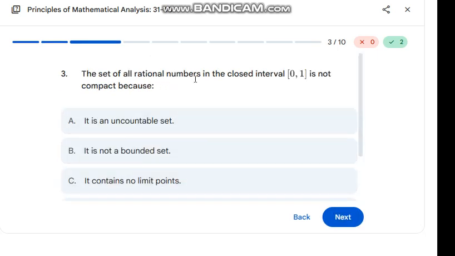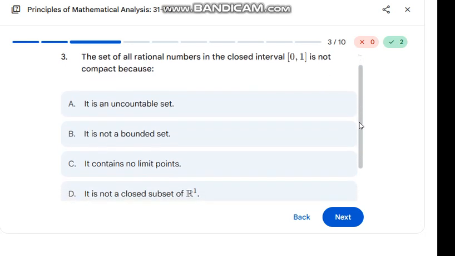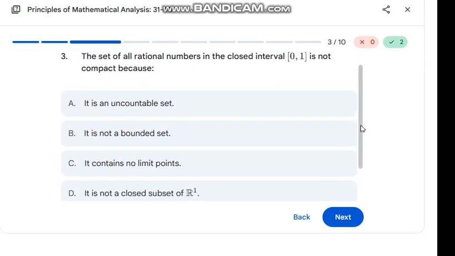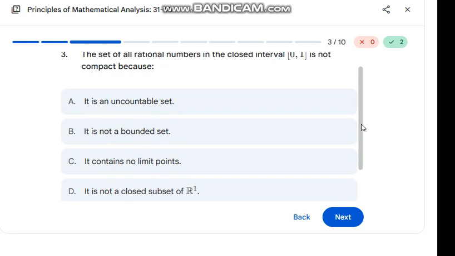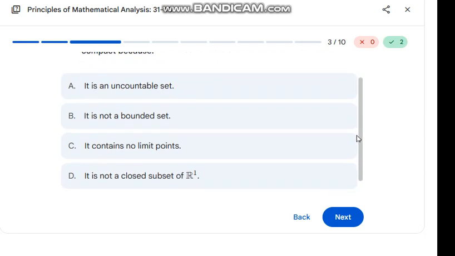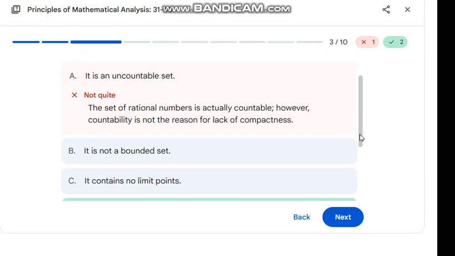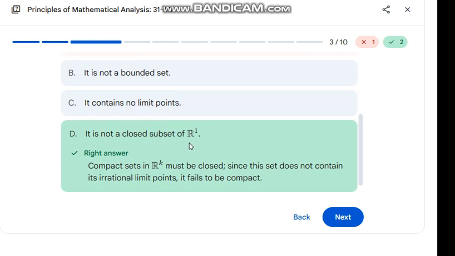The set of all rational numbers in the closed interval [0, 1] is not compact because, actually, it is not a closed subset of R1, since a compact set in Rk must be closed.